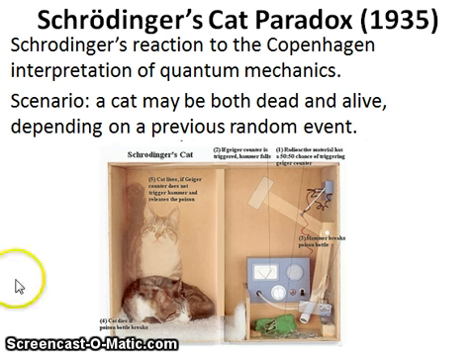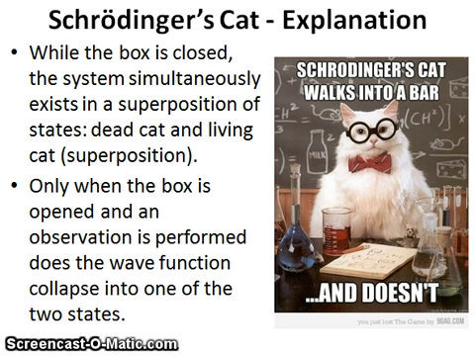We have radioactive material here that has a 50-50% chance of triggering a Geiger counter. Then, if the Geiger counter is triggered, the hammer falls, which will break the bottle of poisonous gas that will kill the cat. But if that doesn't happen, then the cat is alive. Yes. So this is something that's very confusing to understand. So here we have an explanation for that.